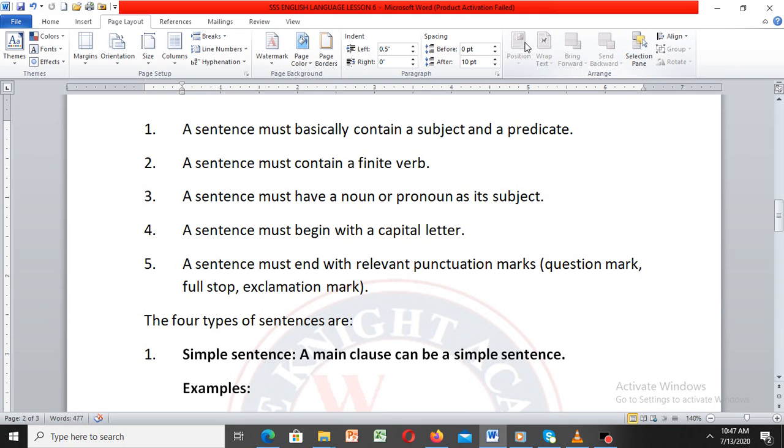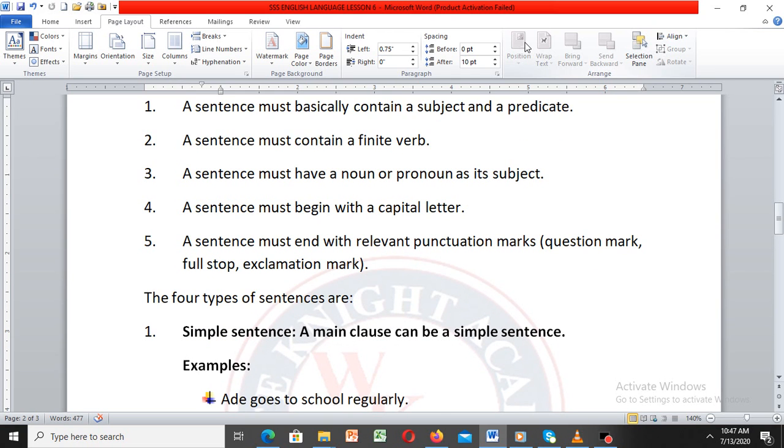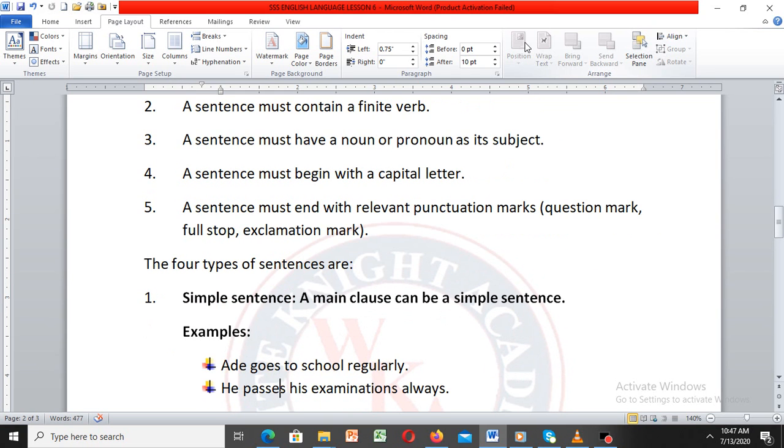Now let's look at the 4 types of sentences. Number 1, we have simple sentence.